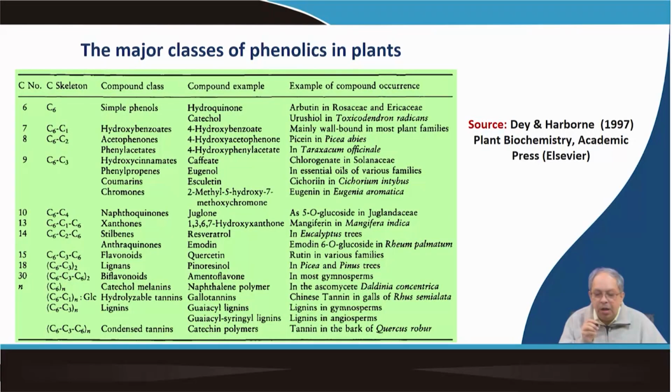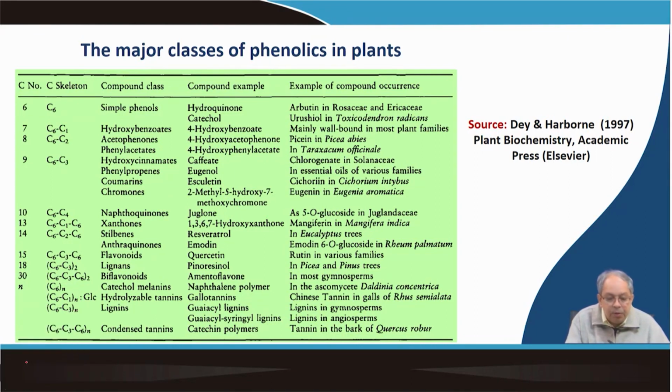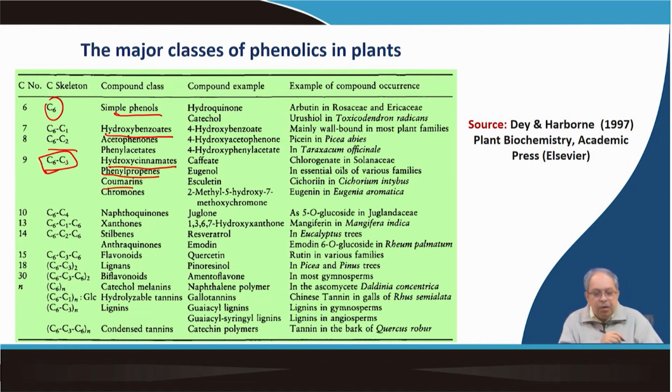So, now the major classes of phenolics, I will end this class briefly telling this, but again I will bring this issue in the subsequent class. So, C6 are called simple phenols, examples are catechols. C6C1 are the hydroxybenzoates, C6C2 are acetophenones, C6C3 which are phenylpropenes, hydroxycinnamates, coumarins. Then C6C4 are naphthoquinones.